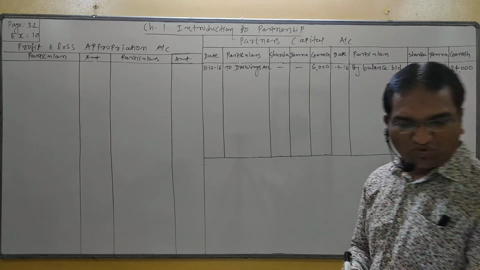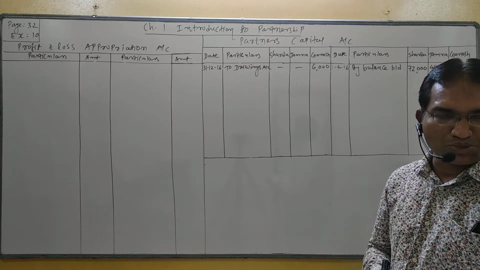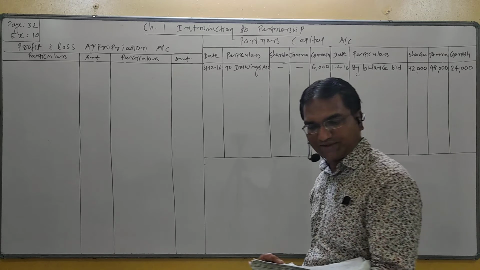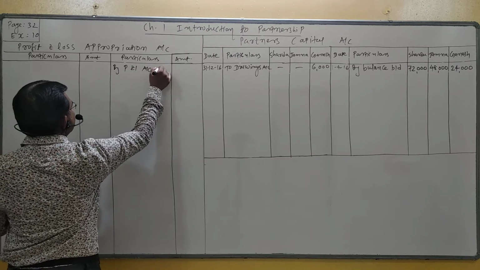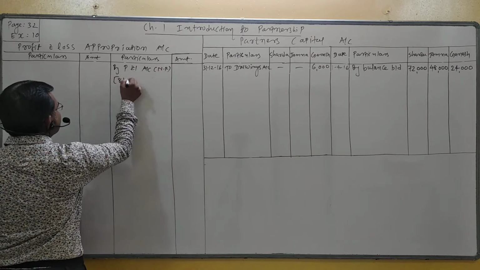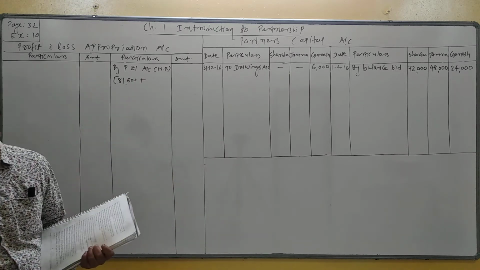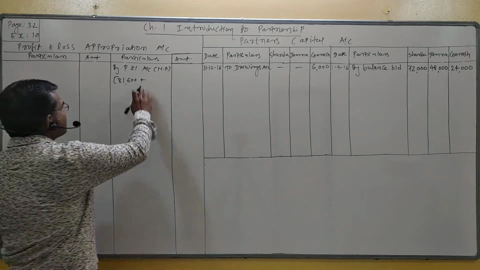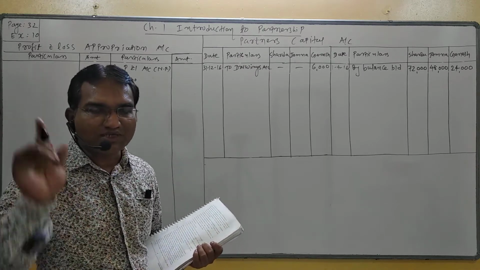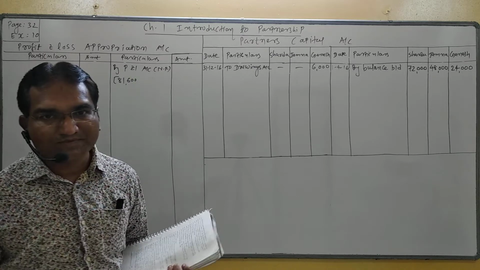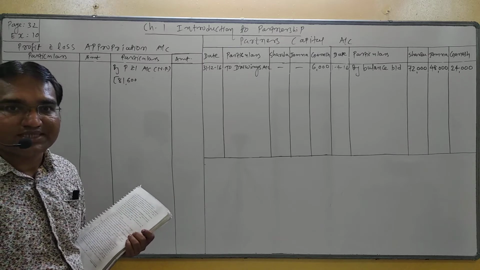And now also consider profit of the year. Here profit of the year is given after charging interest on drawing. So we have to adjust interest on drawing. By profit and loss account, in bracket net profit, 81,600 is the net profit after charging interest on drawing. After charging interest on drawing means interest on drawing is included. Included means income is included. So interest on drawing is to be deducted, right? Because interest on drawing is an income.